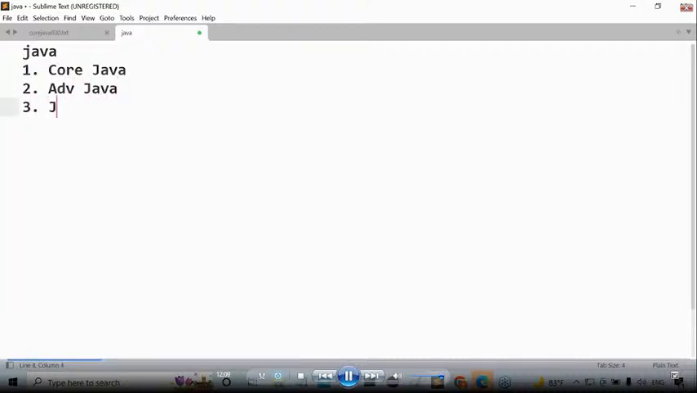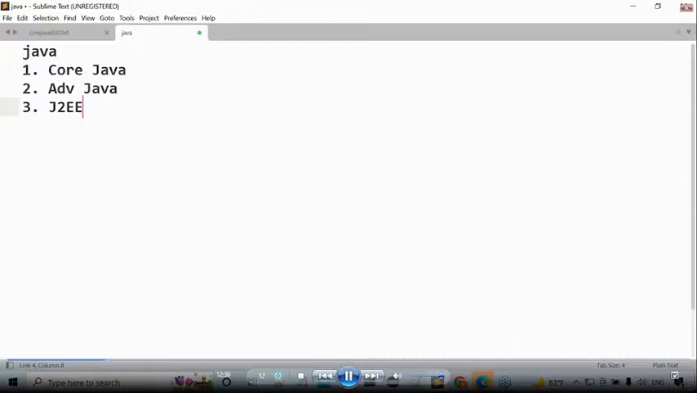Third one is what now? J2EE. What is the third one here? J2EE. Sir, got it or not? Now tell me, guys. What are the three parts which are available inside the Java? Core Java, Advanced Java, J2EE. Come again. What are the three parts now? Core Java, Advanced Java. Totally wrong statement.